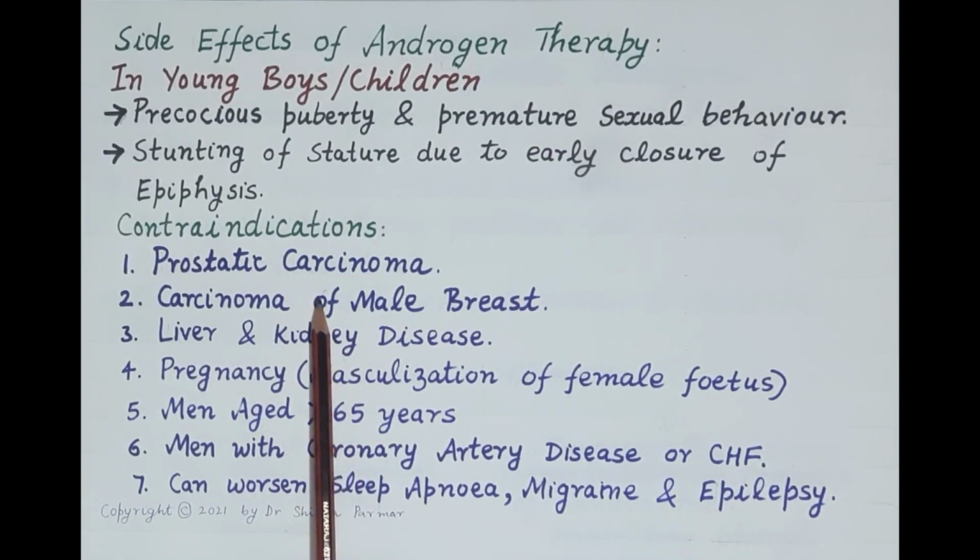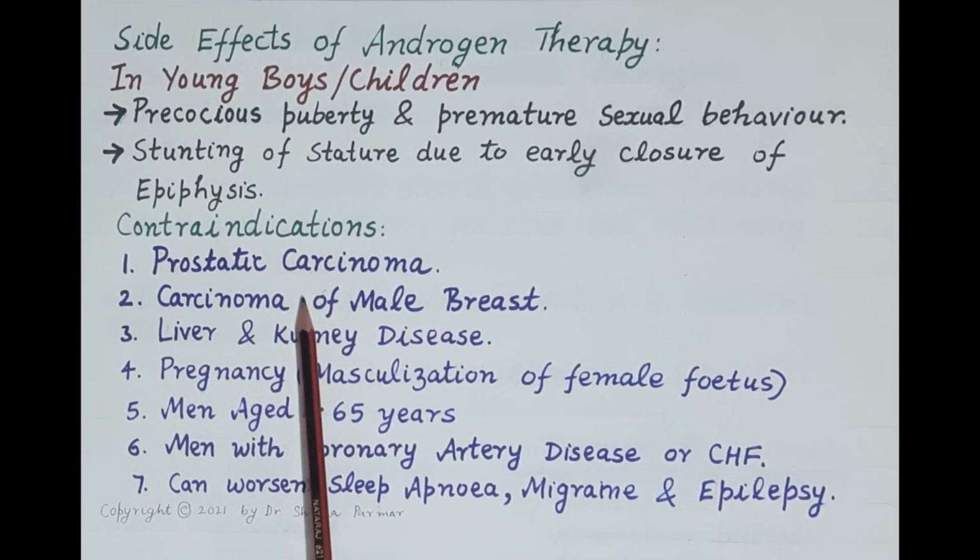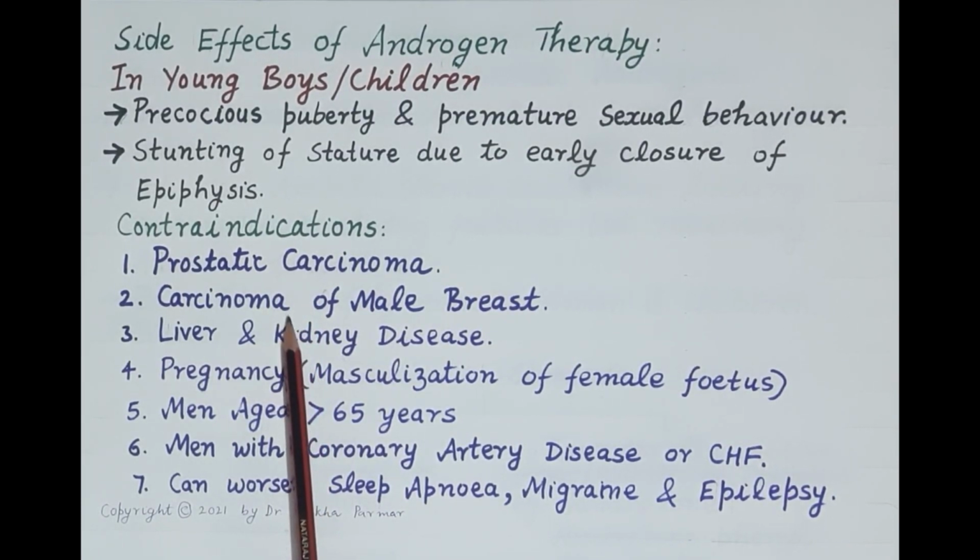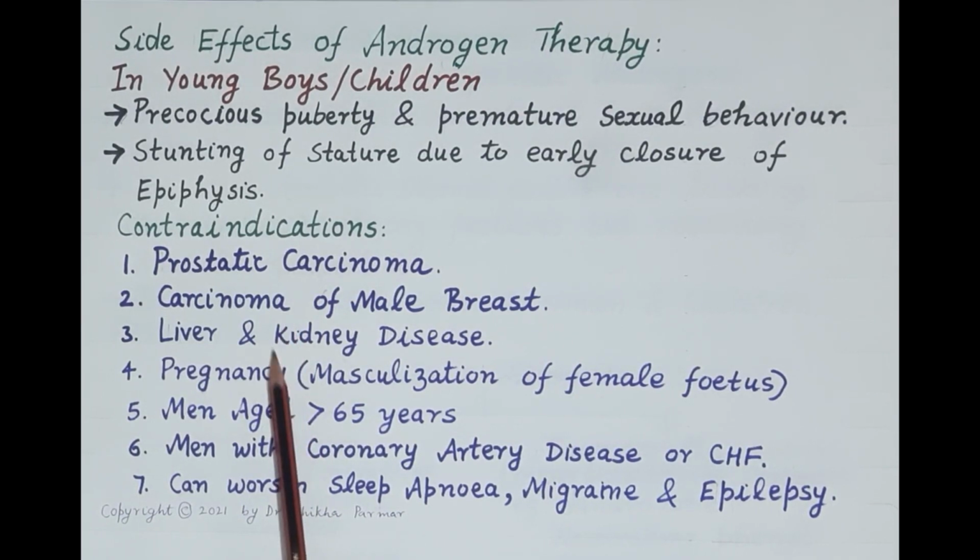Androgen therapy should not be given in prostatic carcinoma because it can cause further enlargement of prostate gland. It can further aggravate carcinoma. Then carcinoma of male breast, liver and kidney disease. Then apart from this, androgen therapy should not be given. It is contraindicated in pregnancy as it can cause masculinization of a female fetus.